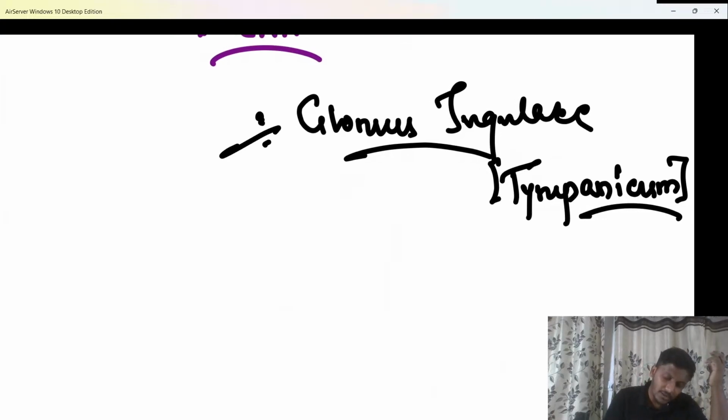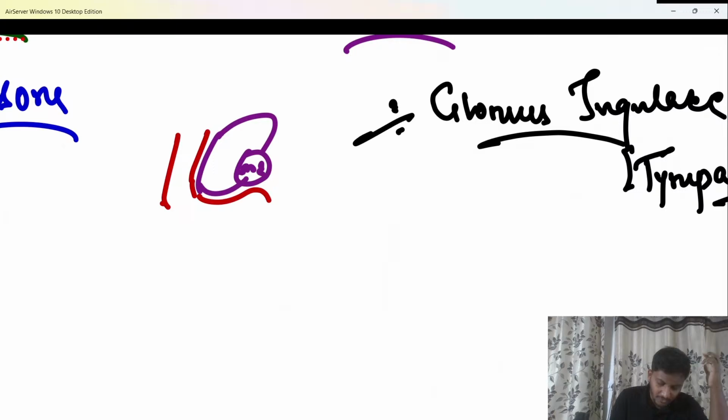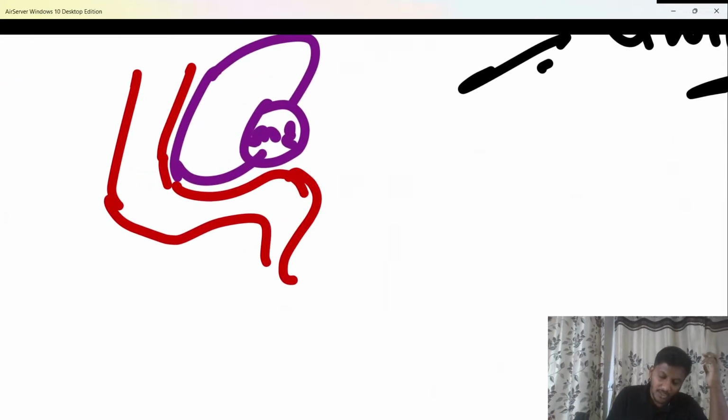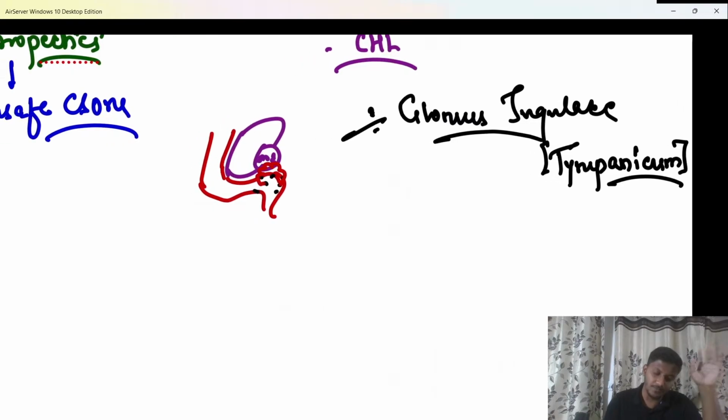Now here we know it is a highly vascular tumor. For example, this is definitely the sigmoid sinus. This is definitely the jugular bulb. So it usually arises from the glomus cells of the jugular bulb, and therefore the tumor grows inside the middle ear cavity. Okay, this is what is classically called the glomus jugulare.